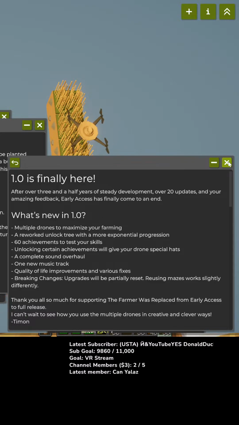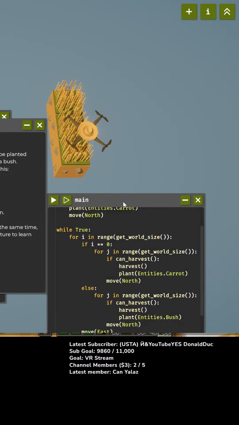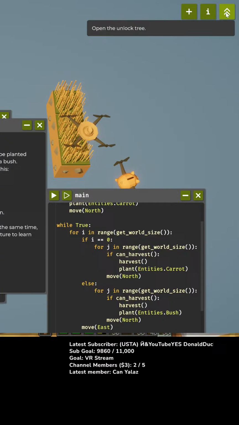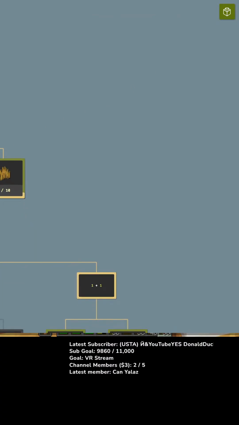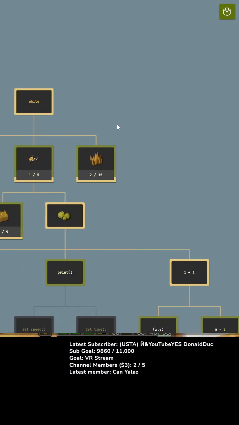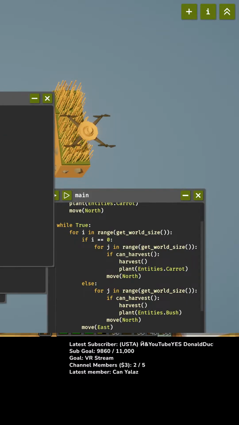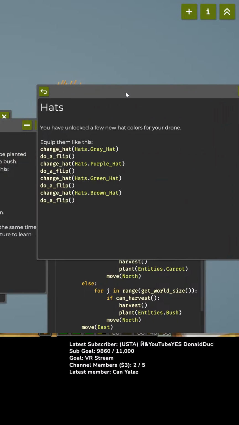Okay. Got it. So we can close that, and let's see. Okay. Ooh. Okay, this is different. Open the unlock tree. Speed. Increase the speed of the drone. Here, let's move this over. So, hats. I can unlock hats for my drone. So, while. Have I already unlocked while? Yes. Hats. I can now have special hats for my drone.